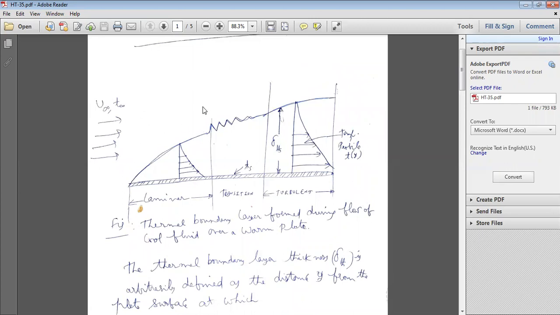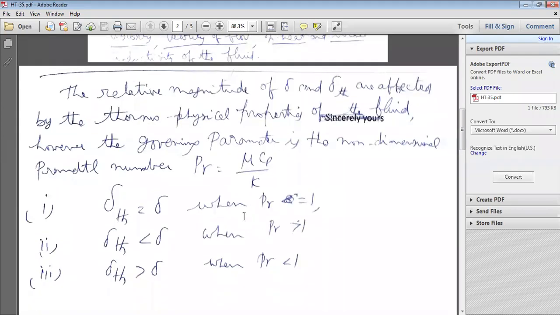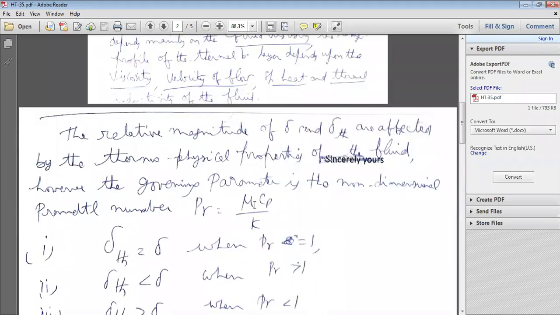So high viscosity, low velocity. That's why, with the low velocity, the thickness of the delta becomes high when compared with delta TH. Delta is greater than delta TH. At what condition? When the Prandtl number is greater than 1. Obviously, how do you calculate the Prandtl number? By using mu into Cp by K.